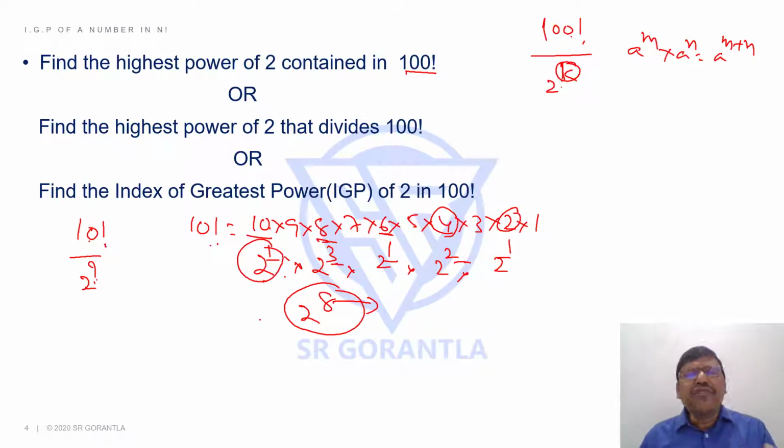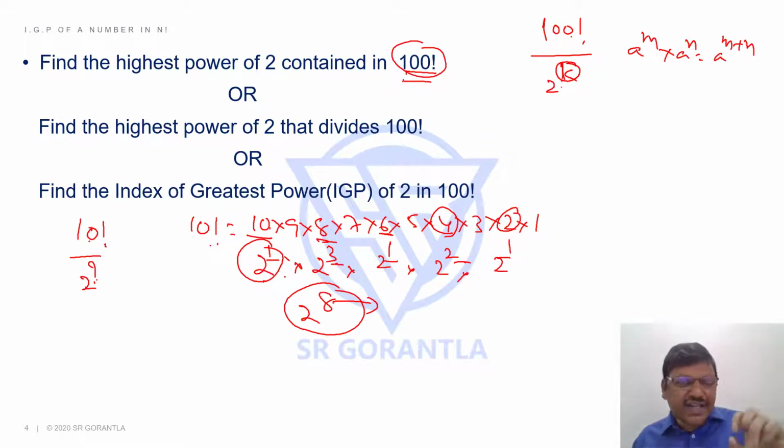But students, 10 factorial means you can afford to write 1 to 10 and count like this. But for 100 factorial, can you afford to write 1 to 100 and count it? No. Then how are we going to do this? It's a very simple thing. That's the beauty of numbers, students. At the outset, they look like very big questions, but if you get the logic, you can say it at your fingertips. The highest power of 2 in 100 factorial is 97. I just counted on my fingers and said that.